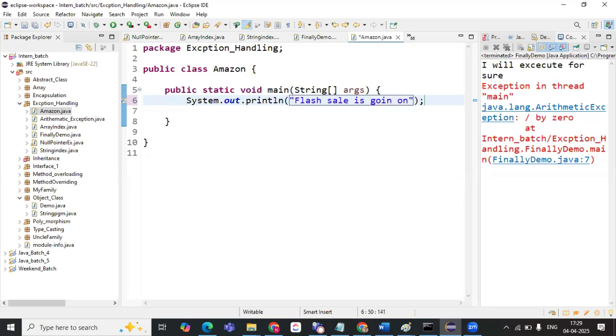When the flash sale is going on, you will be trying to book the product.